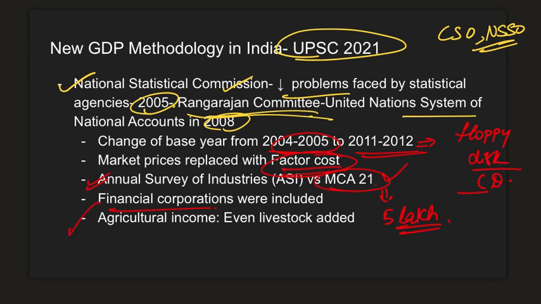And the biggest change is we started considering even livestock, like say for example our dairy industry, even that is considered into agricultural income and which gives a better picture of our Indian economy. So these are the changes. So this is the answer for the question that was asked in UPSC 2021.